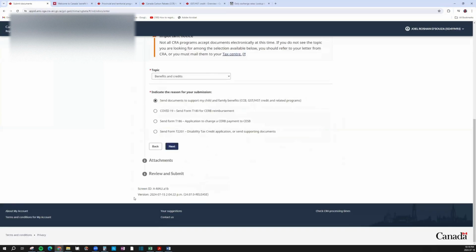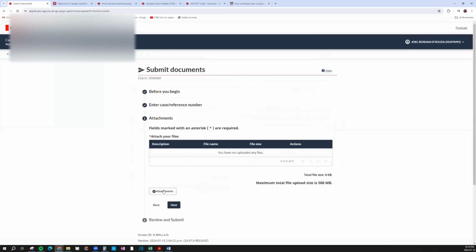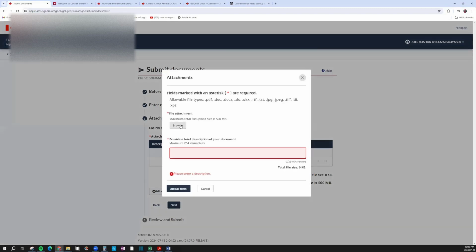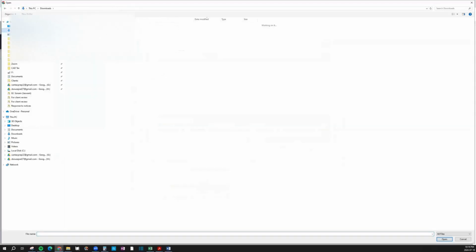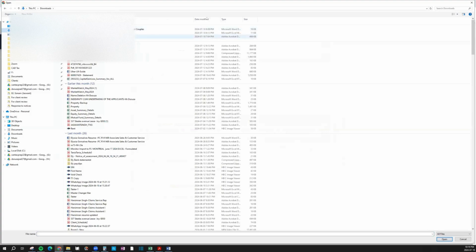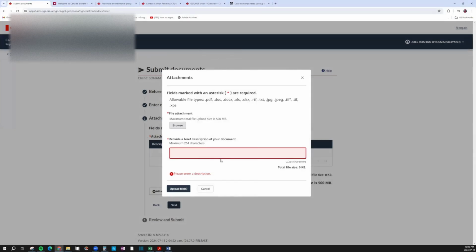Click on next. Now I have set out an attachment in my downloads folder. I've already marked it. So I'll go to browse. Go to template before landing final. Say okay.